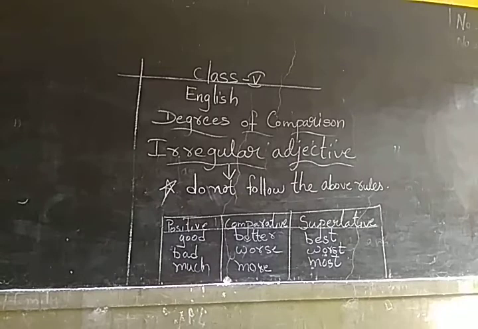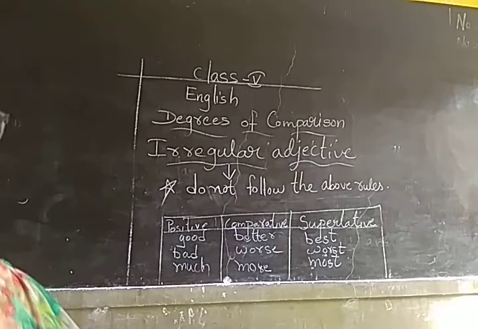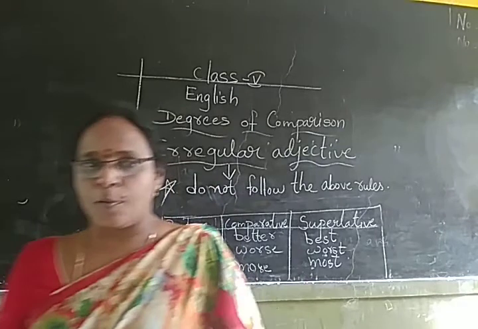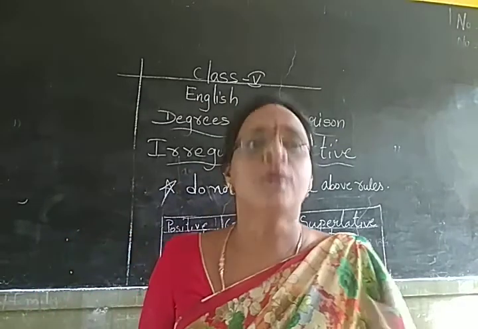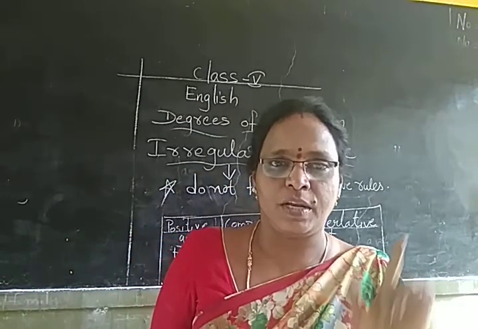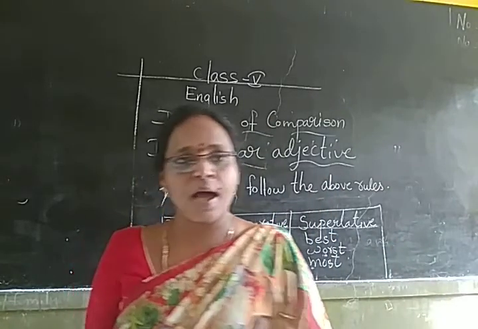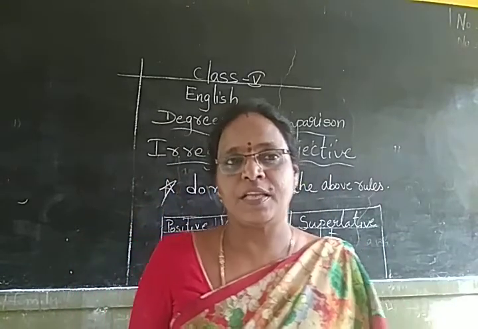Just copy the notes, what I told you. There are three degrees. How many degrees of comparison are there? Three. What are they? Positive, comparative and superlative. In the positive degree, you are going to talk about only one person. Compared to two, in the superlative you are going to highlight only one person. In the comparative degree, you are going to use ER and EST for the superlative.